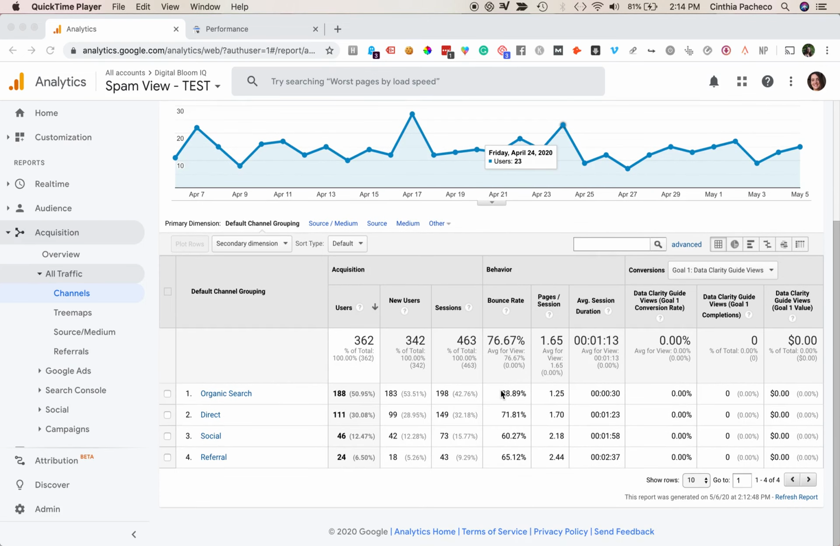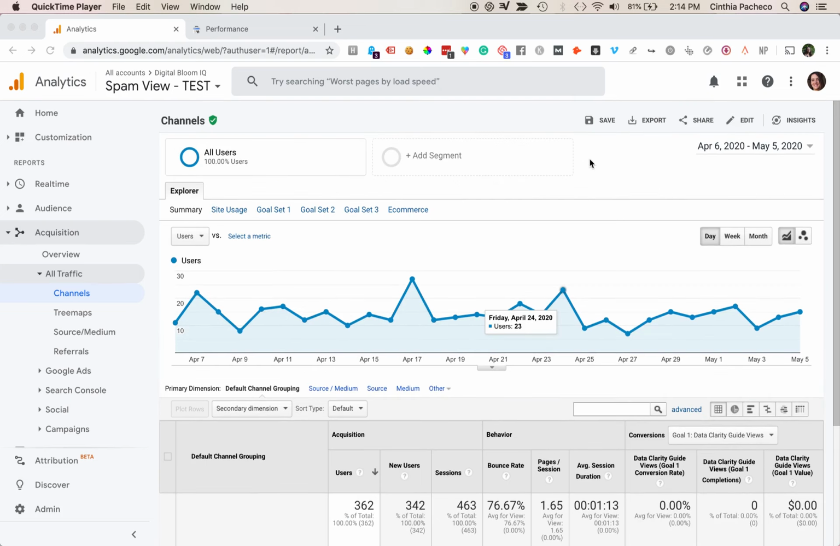Okay, so one of the first reports I look at in Google Analytics is the all traffic channels report. Basically, what this report tells me is where my people came from before visiting my site, and it gives me a clear indication of how my marketing is functioning overall.